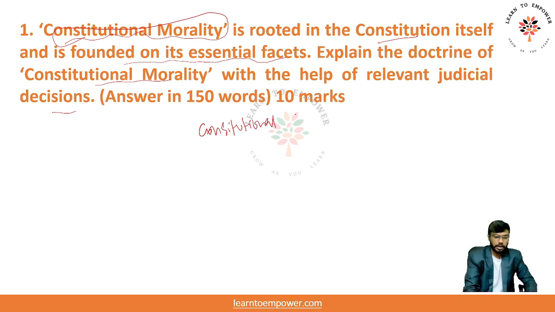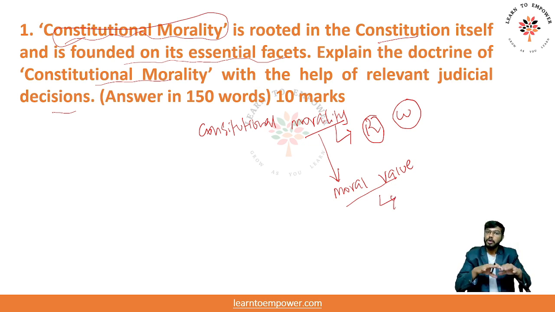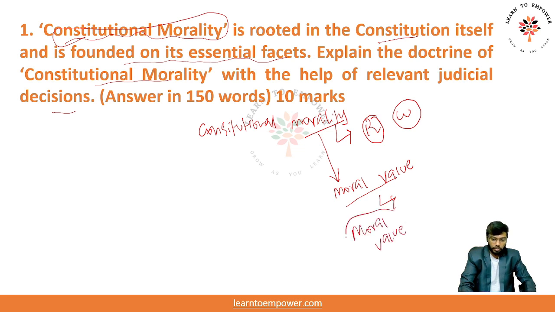So, in general, what is morality? Morality talks about what is right and what is wrong. So a differentiation of what is right and what is wrong is clearly stated in morality. What are moral values? Moral values are individual beliefs, right? If somebody believes in equality for all, that is a moral value, and that can become the moral value for the entire society. So a moral value of an individual can become the moral value for the entire society, right?